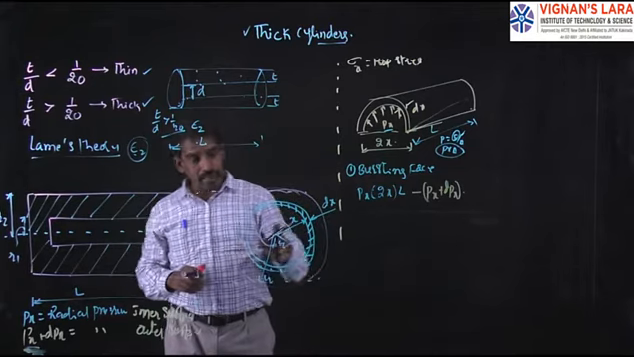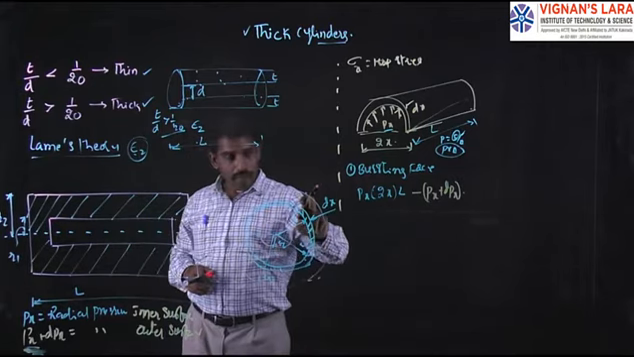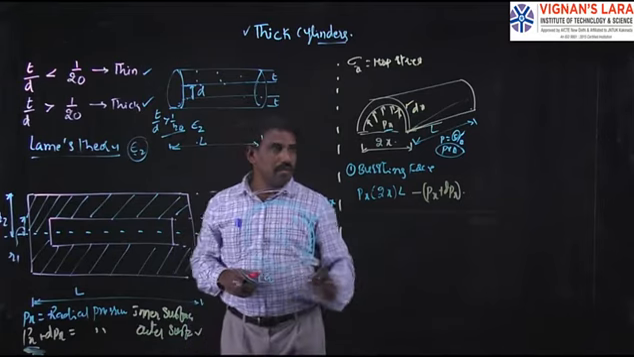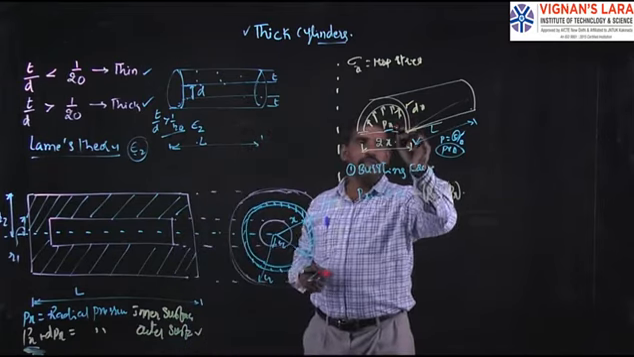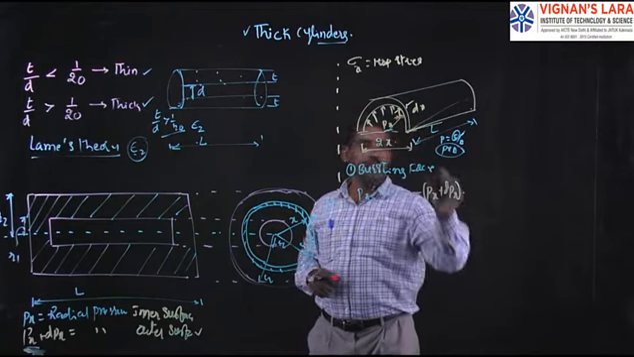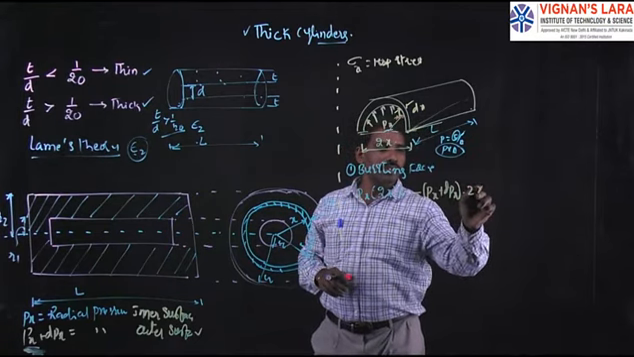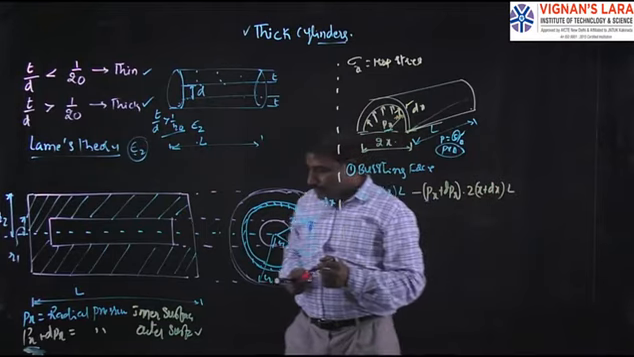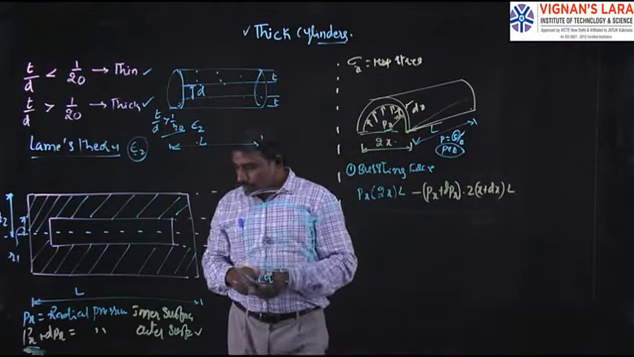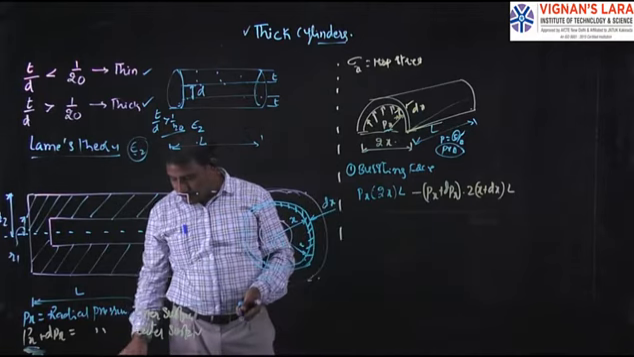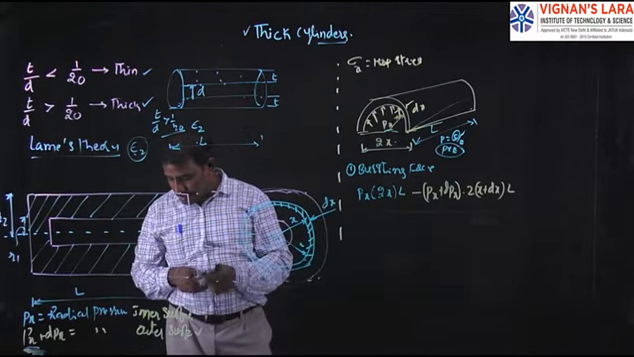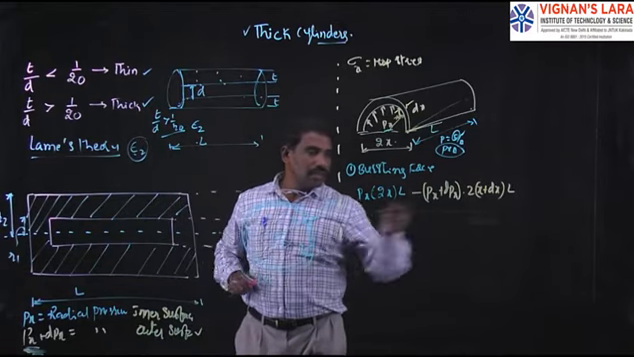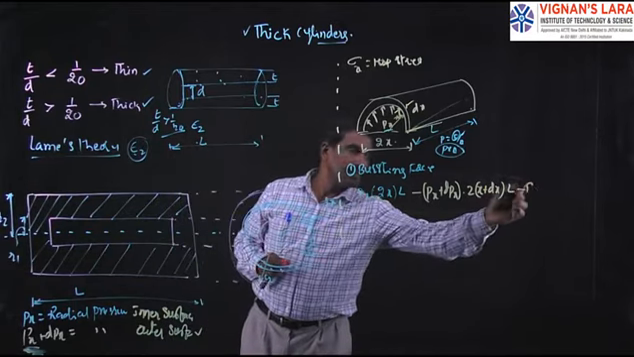It is acting on the x plus dx. It is at a distance x, so that is equal to 2 into x plus dx into L. After simplification, this is the hoop stress, and this is the bursting force. Let us call it equation number 1.